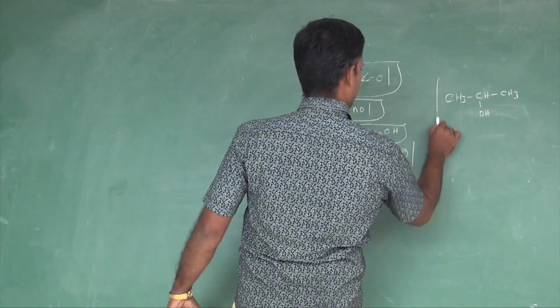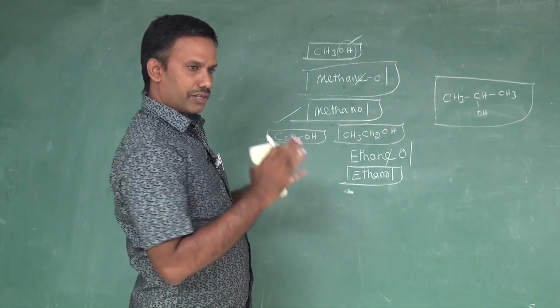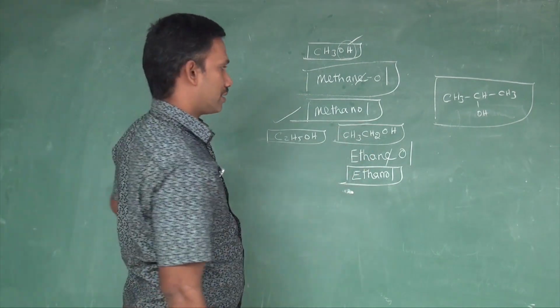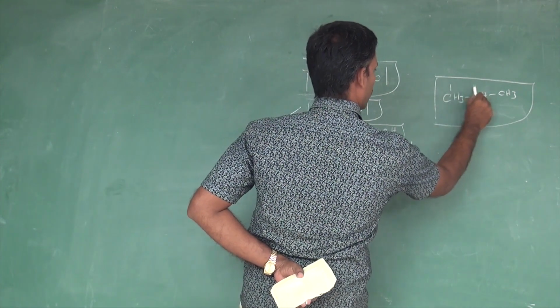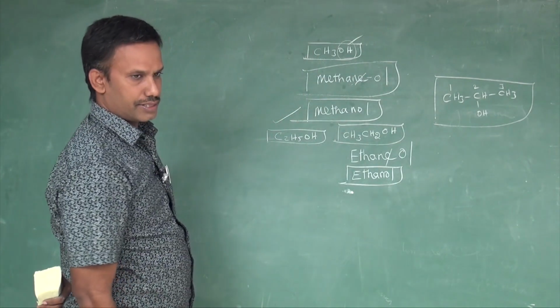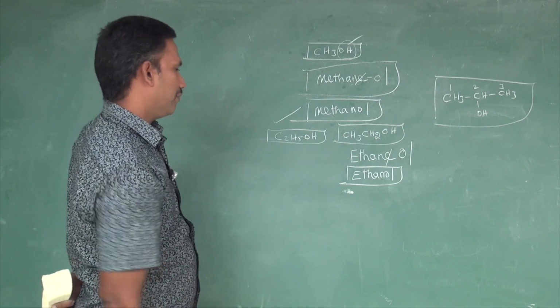Now consider this. You cannot say that the functional group should always come on the terminal. It can come anywhere else. Non-terminal functional groups are there. Now number this 1, 2, 3. There is a parent hydrocarbon, 3 carbons, parent skeleton. There is no other way to number; this is the only way.